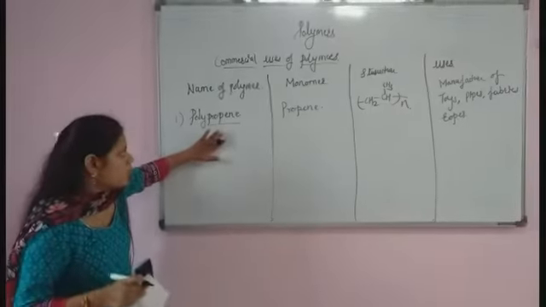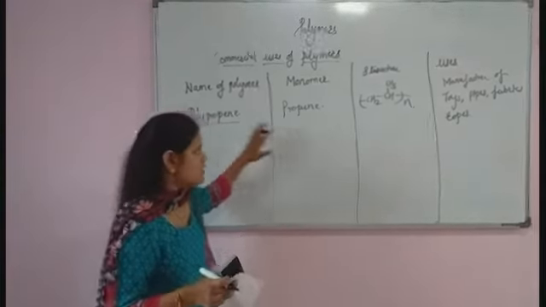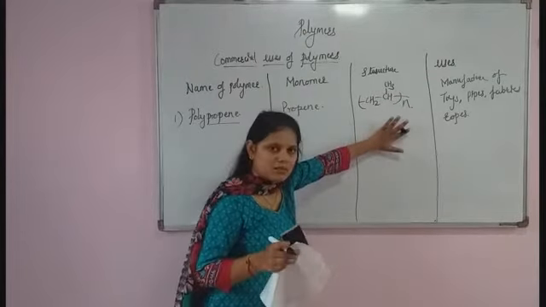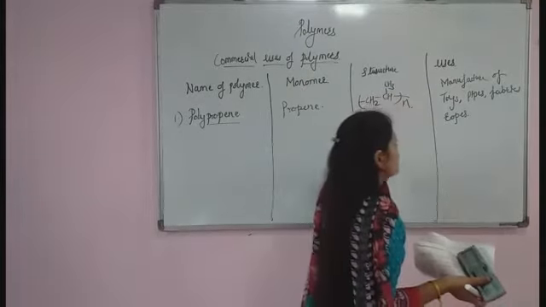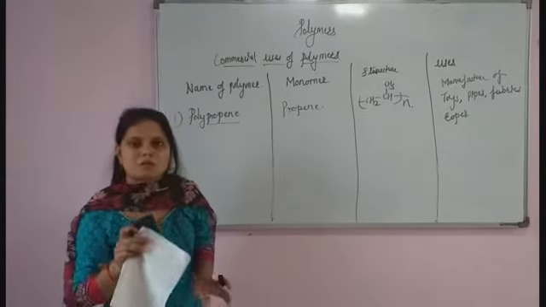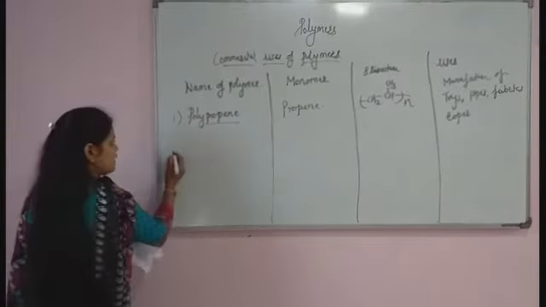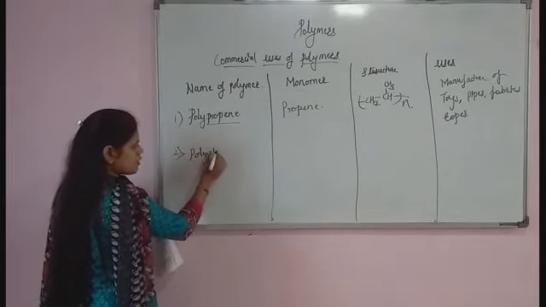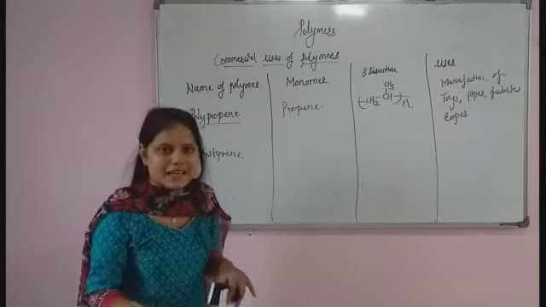Remember, the polypropylene is formed by using one monomer, that is propene. The structure of polypropylene is CH2, CH, CH3, n times, and that is the formation of polypropylene. And what is the use of polypropylene? Manufacture of toys, pipes, and also rope and fabric. So the second will be polystyrene. The second example of polymer will be polystyrene.